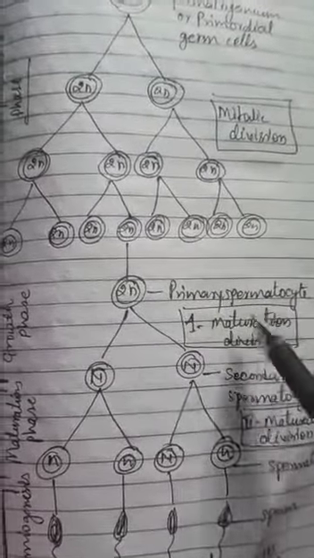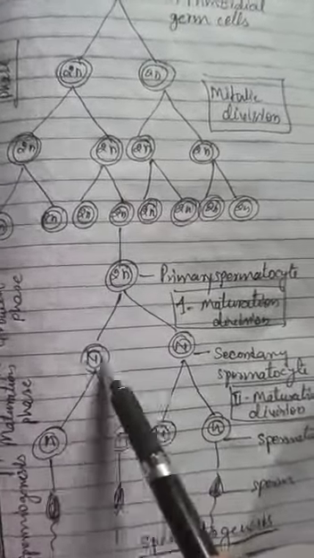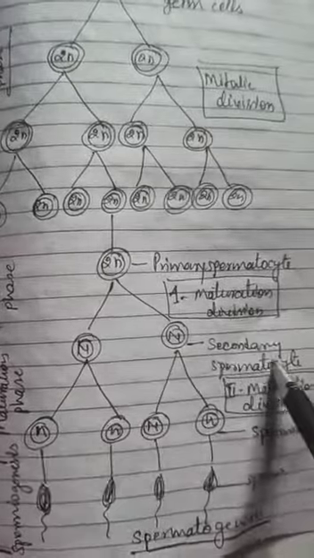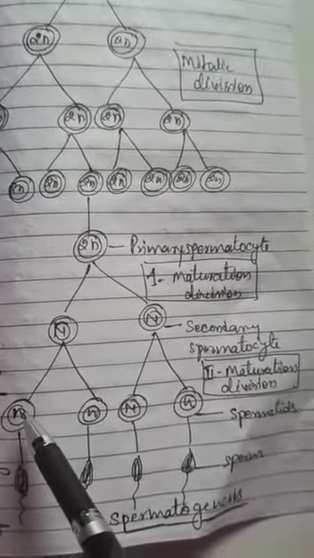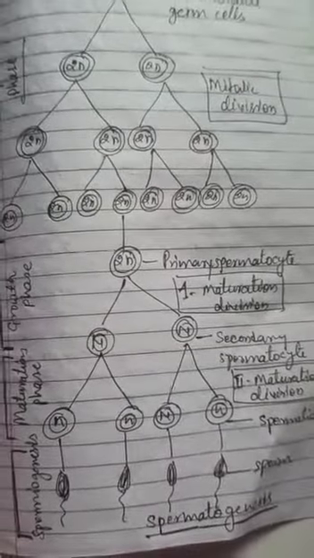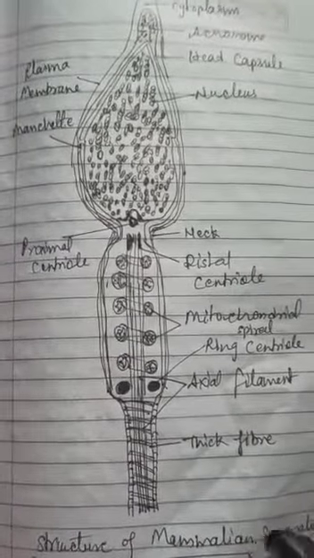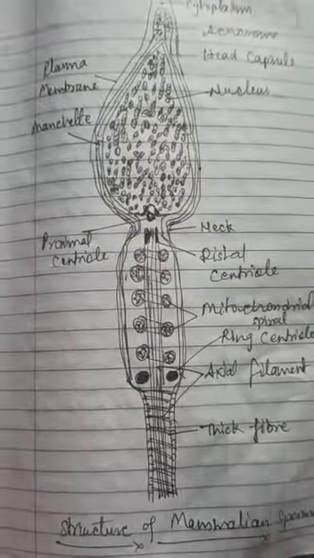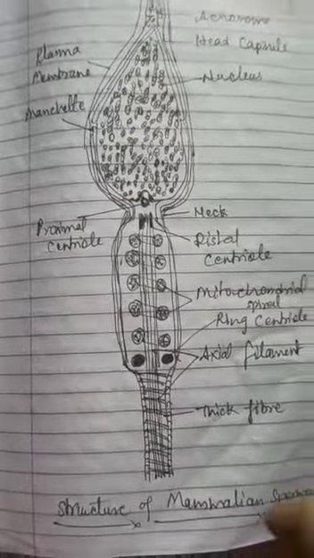Primary spermatocytes undergo first maturation division, which is reduction division, and form the 2 cells. This is known as secondary spermatocytes. Secondary spermatocytes also undergo division and form the 4 spermatids. This is the first phase of the spermatogenesis. This diagram shows the structure of sperm. This is the head, this is the middle piece, and this is the tail.